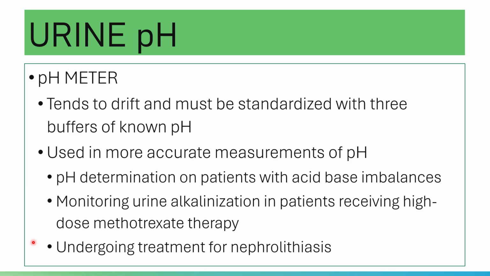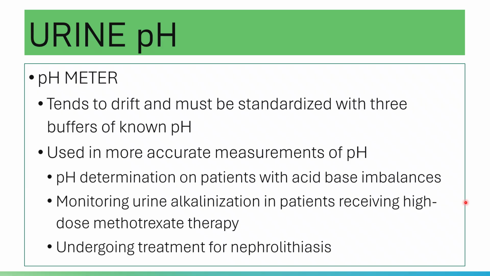Yes, I know you tried using the pH meter in the biochemistry lab. Anyway, please note that your pH meter is utilized in more accurate measurements of pH, because there are circumstances wherein you need a more accurate measurement of pH. Example, in pH determination of patients with acid-base imbalances.